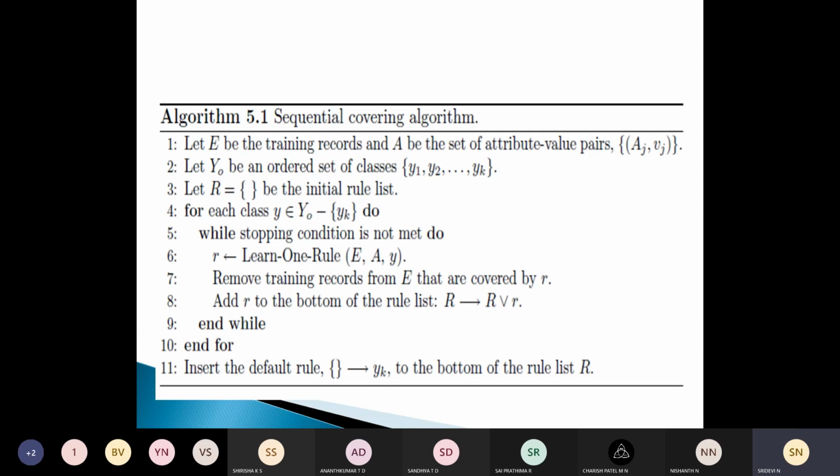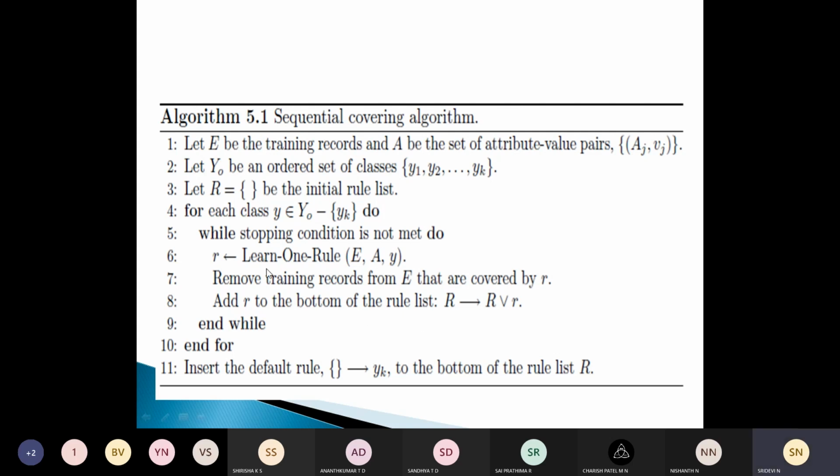Once we have found such a rule which covers most of the positive examples, the training records covered by that rule are eliminated. So we have one rule and some records belonging to it, and we remove those records, and the new rule is added to the bottom of the rule list.